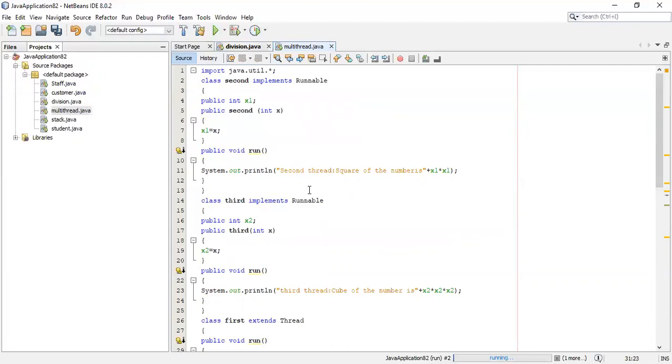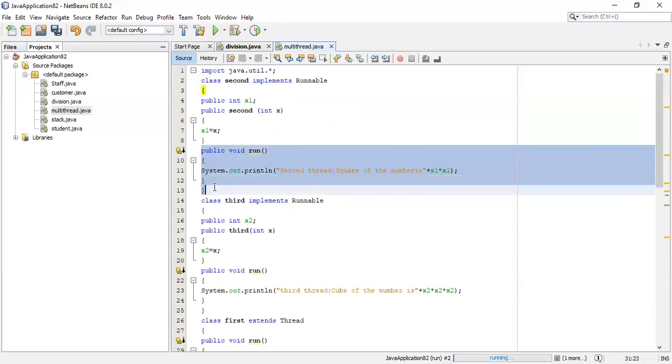For example, if you have given the number as 2, it means 2 into 2 into 2. It is 2 2s are 4, 4 2s are 8. So the first thread identifies a number, the second thread finds the square of that number, and the third thread finds the cube of that number. Let us see how it works. There are 2 methods of creating threads in Java: by extending the Thread class, and by using the Runnable interface. Here the operations to be performed by the thread are put inside the run block.